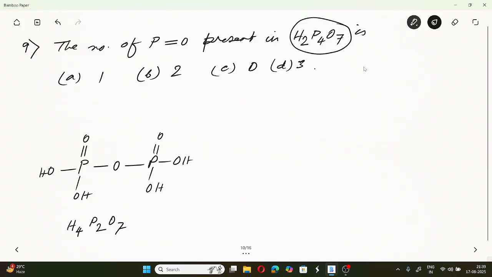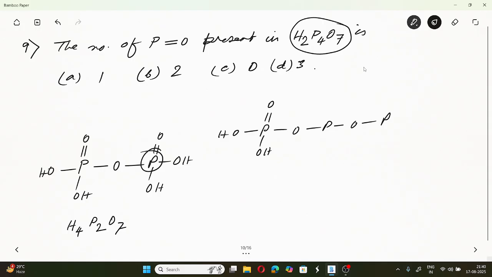If there are 3 phosphorus like this, one has to understand that the oxidation state, the valence state of phosphorus is 5 here. That's why there will be 5 bonds. So if the valence state is 5, it should be like this.